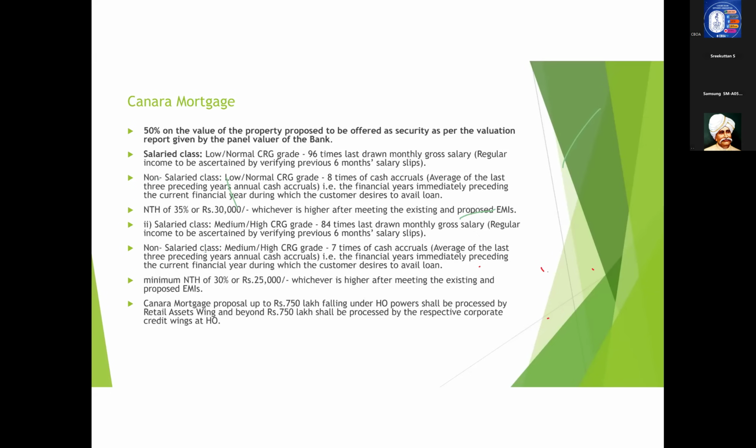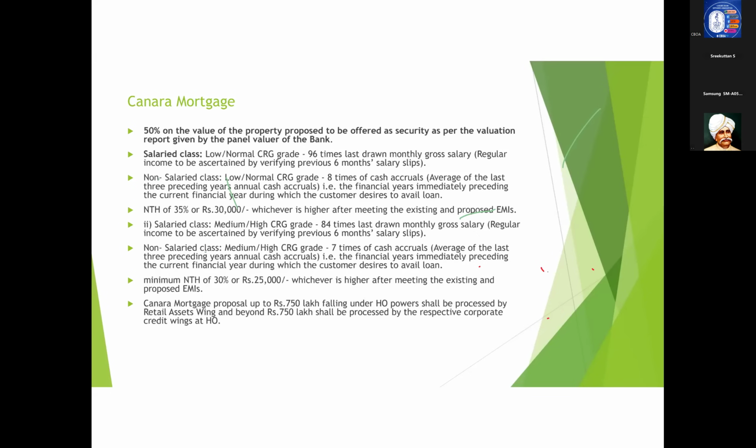Eight times of income, after tax or before tax, is considered? See, gross annual income is always before tax, you can take, and for the net income only we need to deduct the income tax. The gross annual income is without considering the income tax.